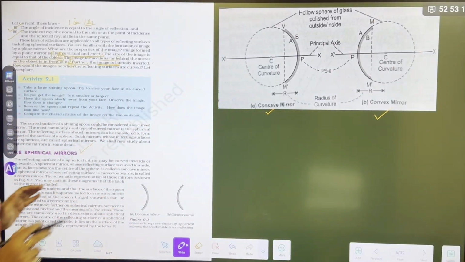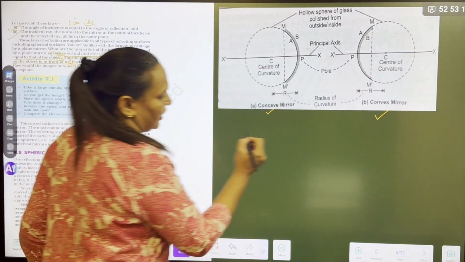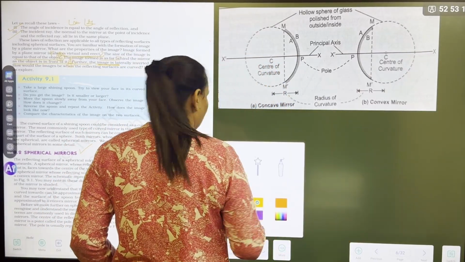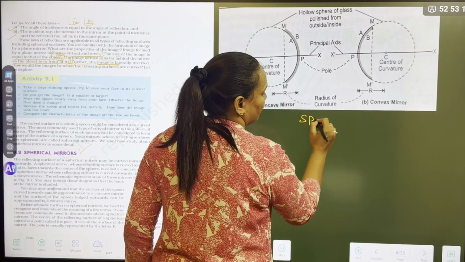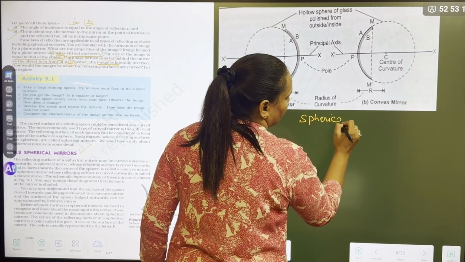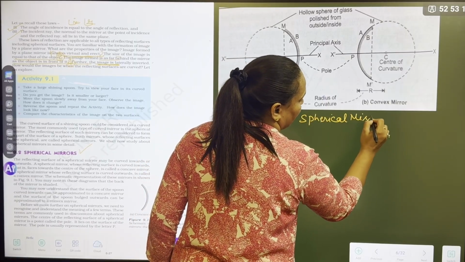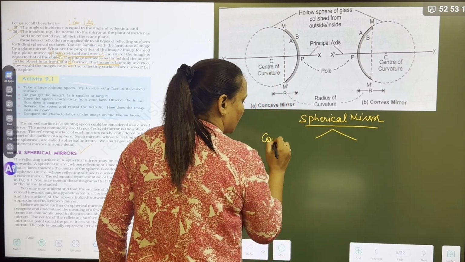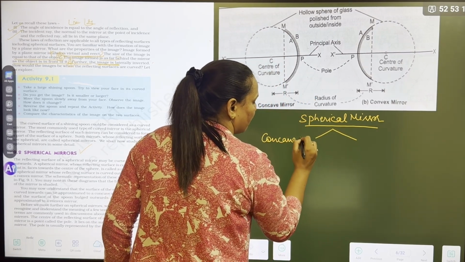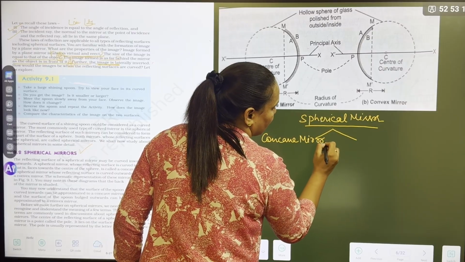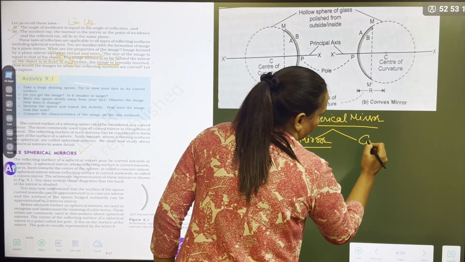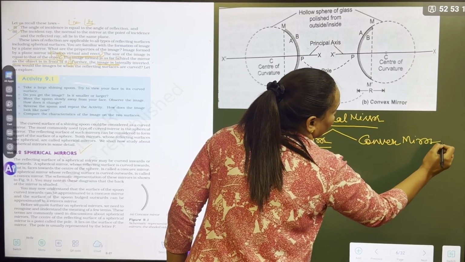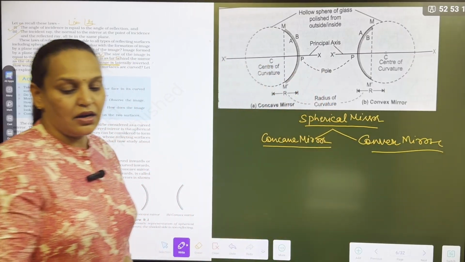Okay. So I am explaining this in a very easy way. You can make a small flow chart with me. Spherical mirror. Spherical mirror is of two types. One is a concave mirror and one is a convex mirror. Right? So now, tell us how we draw it on paper.